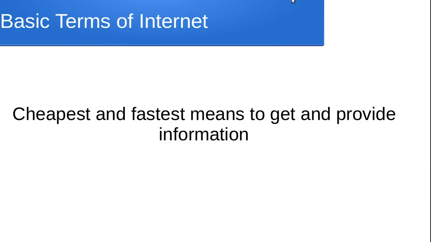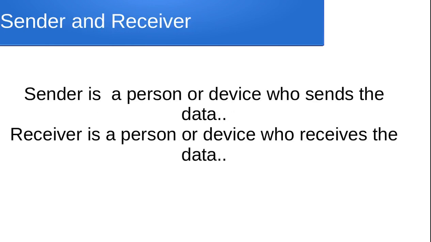The internet is a network of networks which share a common method for identifying computers and a common set of communication protocol for communicating between two computers on the network. It is the cheapest and fastest means to get and provide information. So these are some basic terms related to internet.